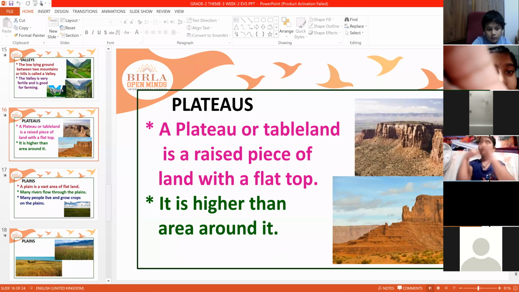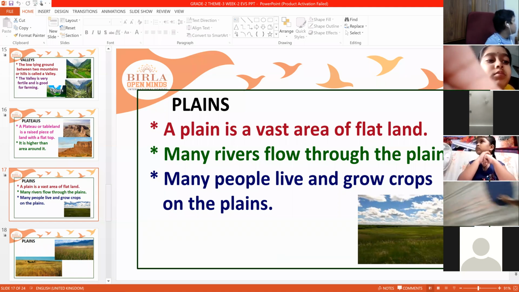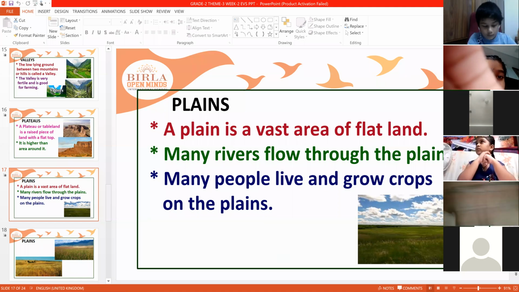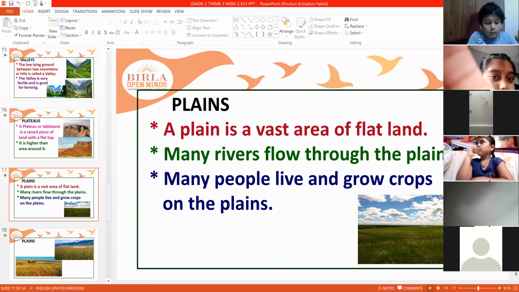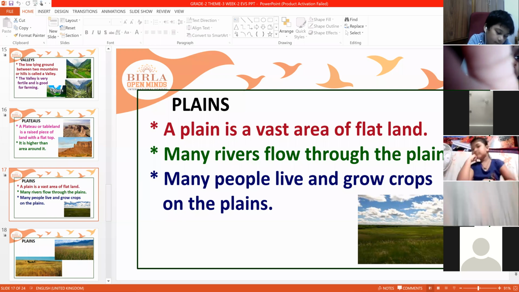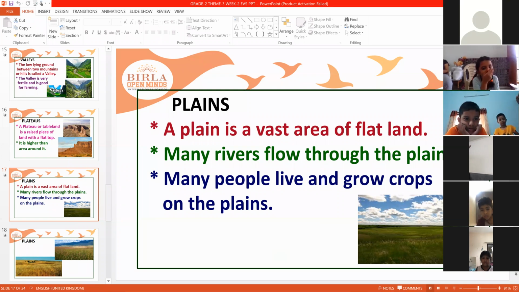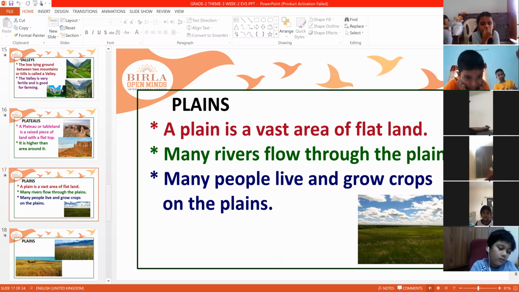Next, plains. A plain is a vast area of flat land. Many rivers flow through the plains. Many people live and grow crops on the plains. Children, very, very important: we, all the human beings, live on plains only because plains are fertile lands. A large number of areas are covered by plains.